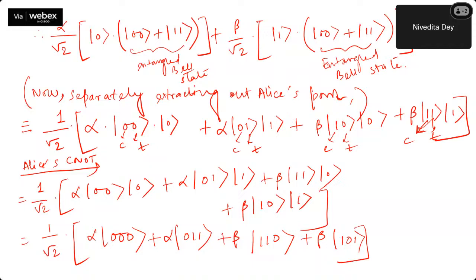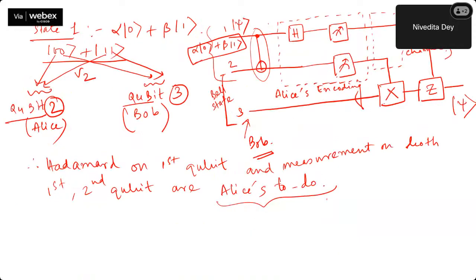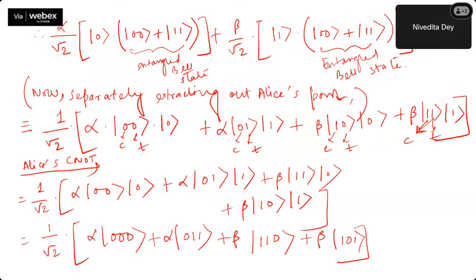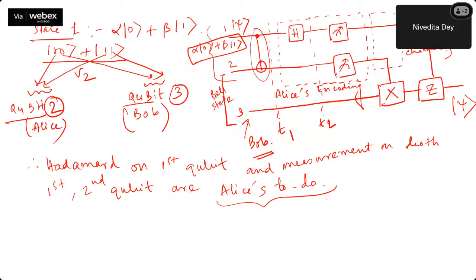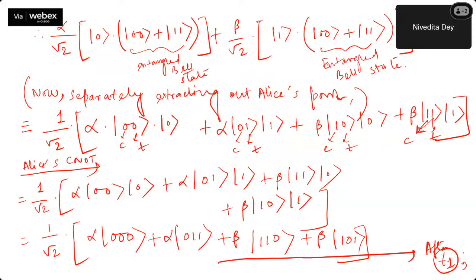Okay. After that, again, let me go back to the circuit now. So in the time diagram, I am right now in this part. Say this is T1. Now I will be applying Hadamard, say T2. So after T1, I am here. Now what is the next step? On this outcome of T1, I have to apply a Hadamard on which qubit position? Not on all, only on the first qubit position. So the first qubit will now be Hadamard, right?